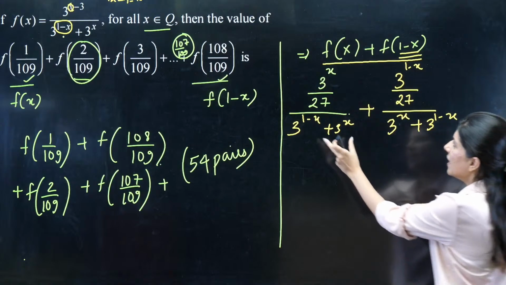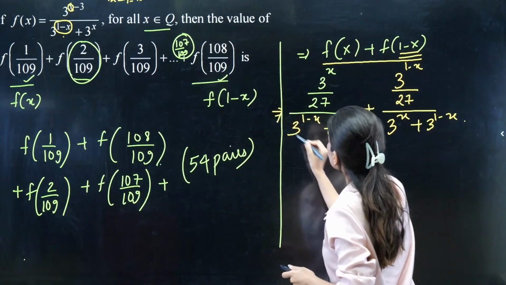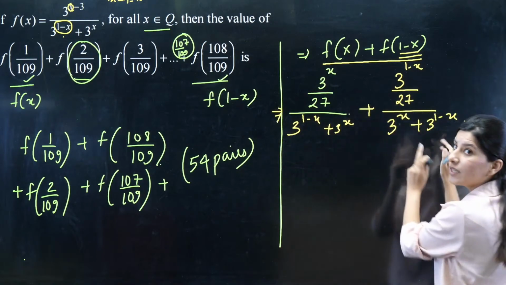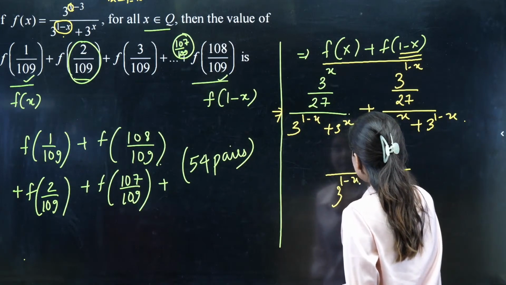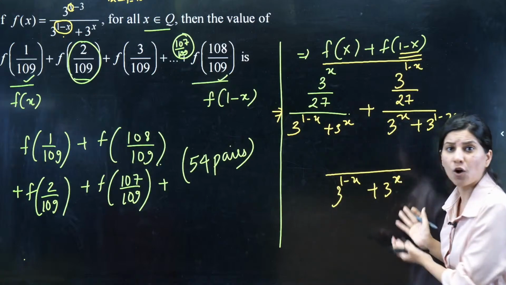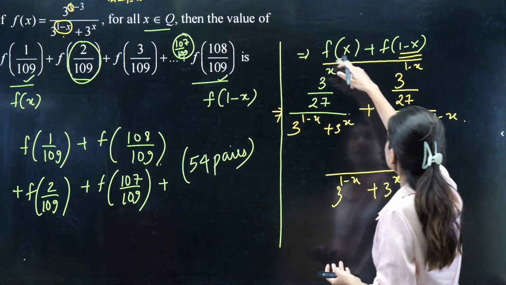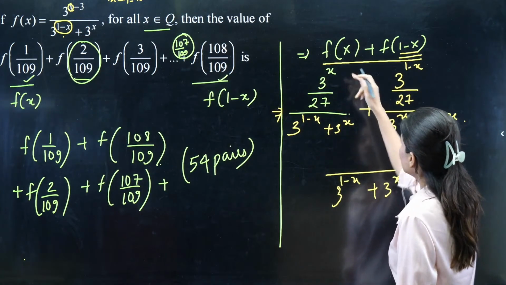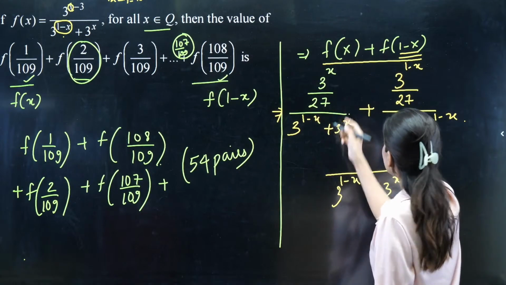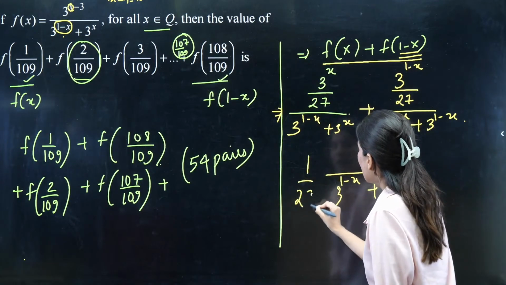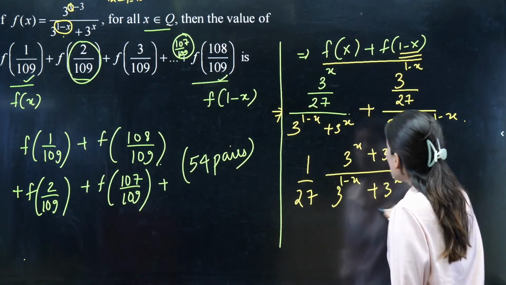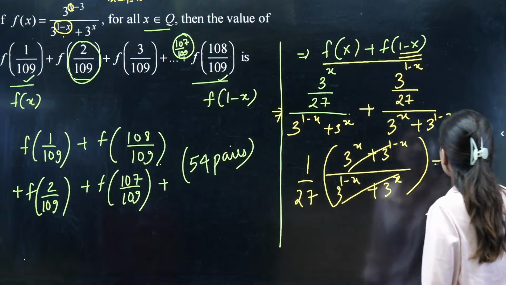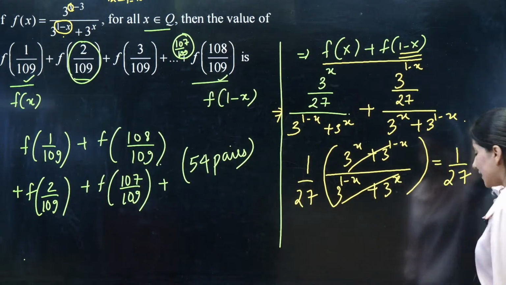But can you see in both the terms, if I talk about the sum, the denominators are both the same. So what is the denominator? 3 raised to power 1 minus x plus 3. Common denominator we are having. And 1 by 27 I can take common. And over here we are having 3 raised to power x plus 3 raised to power 1 minus x. Can you see that this value is nothing but 1 by 27.